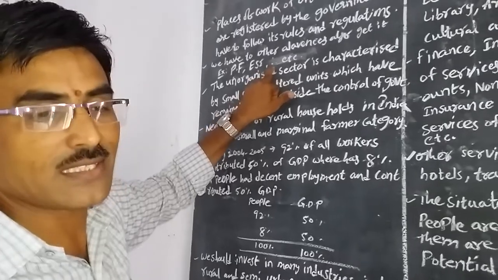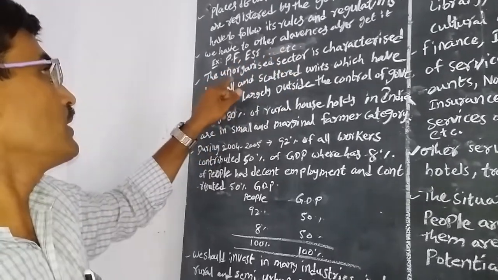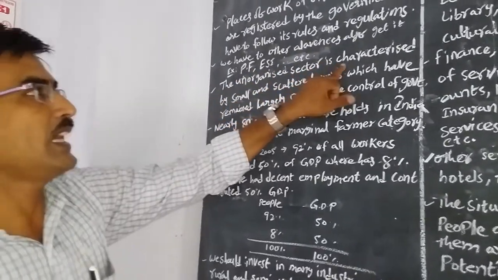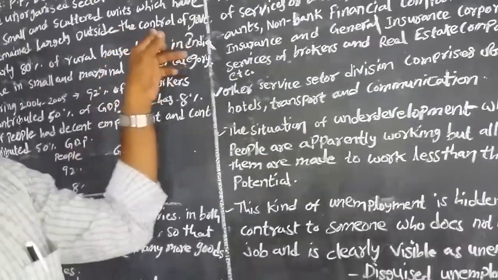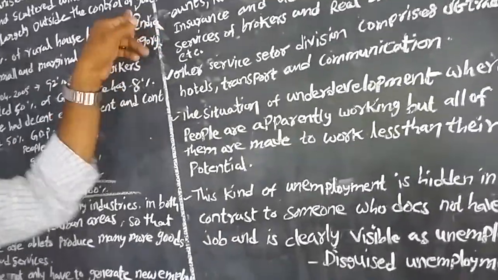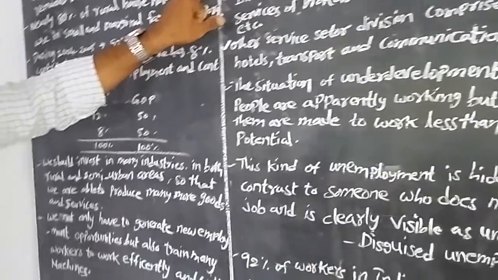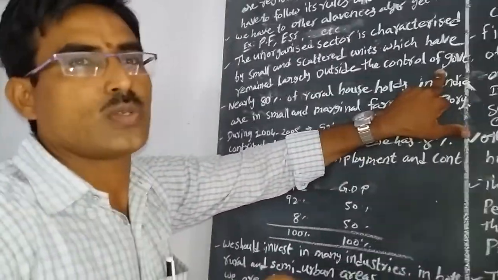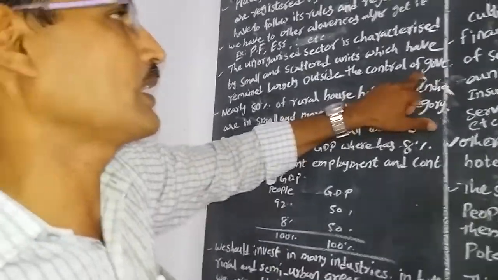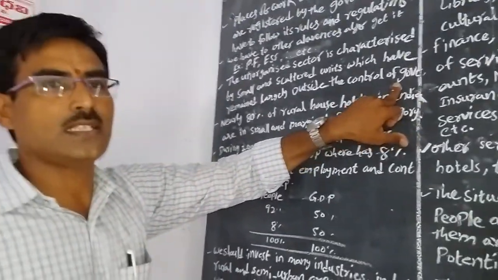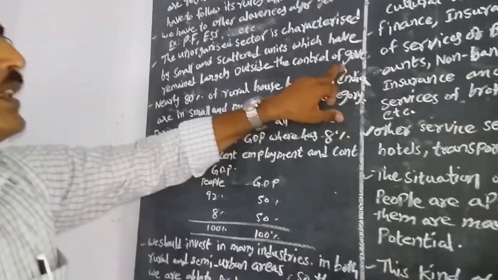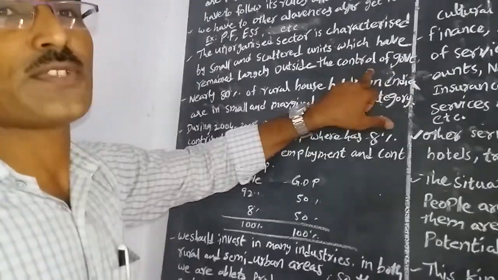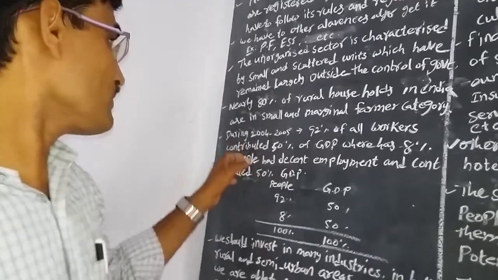But in the unorganized sector these are not available. The unorganized sector is characterized by small and scattered units which have remained largely outside the control of the government. Some are established in nearby rural areas, towns and metropolitan cities, and other areas; some little units are helpful there. They do not follow the control of the government.